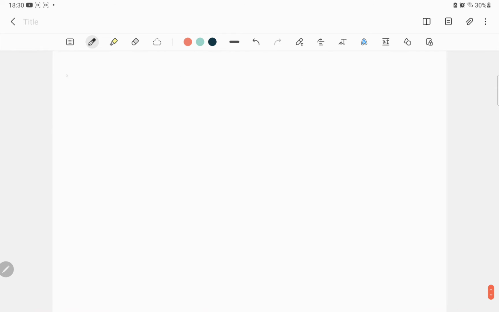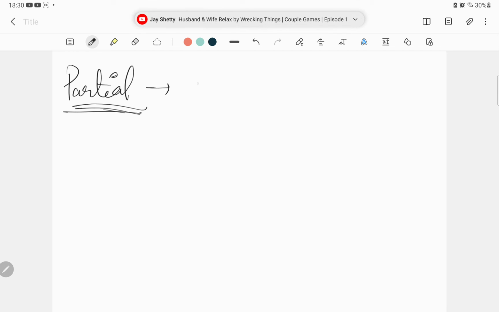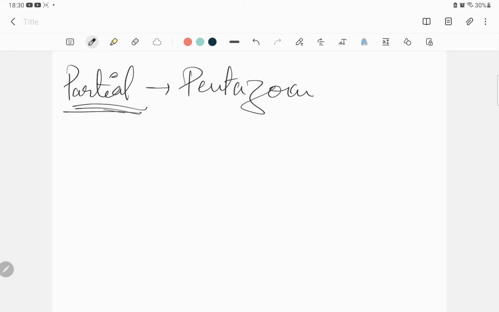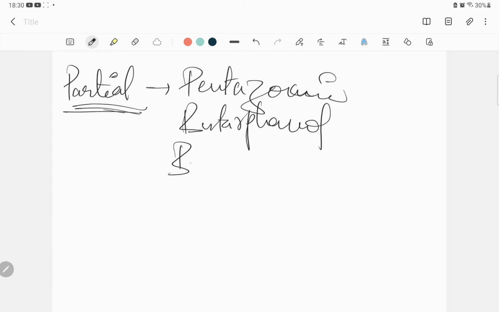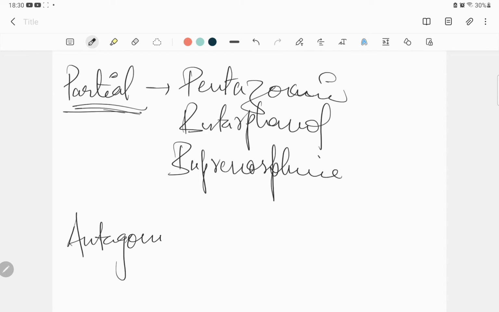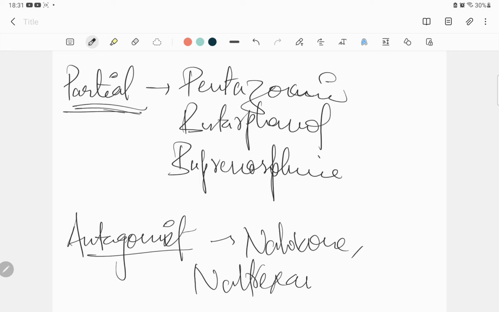Then we'll talk about the partial agonists, the partial agonist opioids that we have. The first one you have to understand is pentazocine. The second one you have is butorphanol. And the third one you have is buprenorphine. And then you have the antagonist drugs, which are naloxone, naltrexone, and methylnaltrexone.